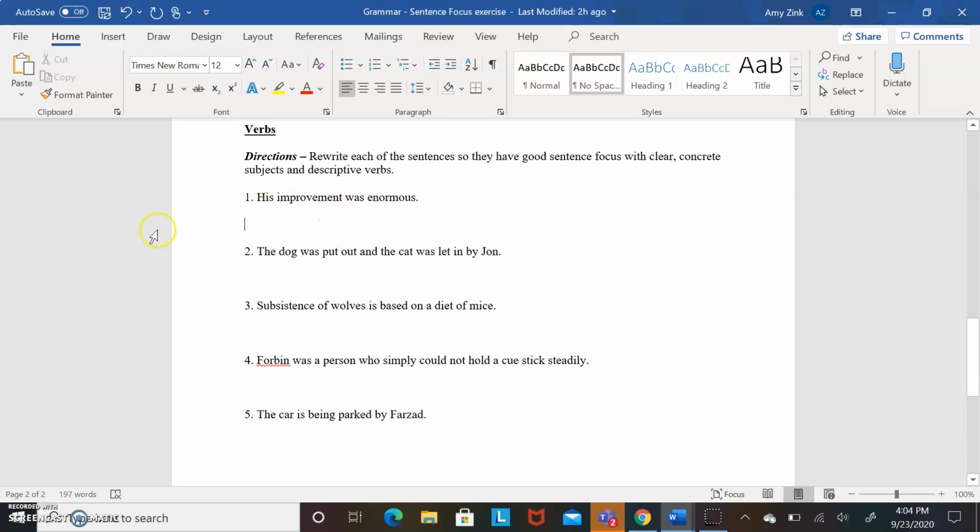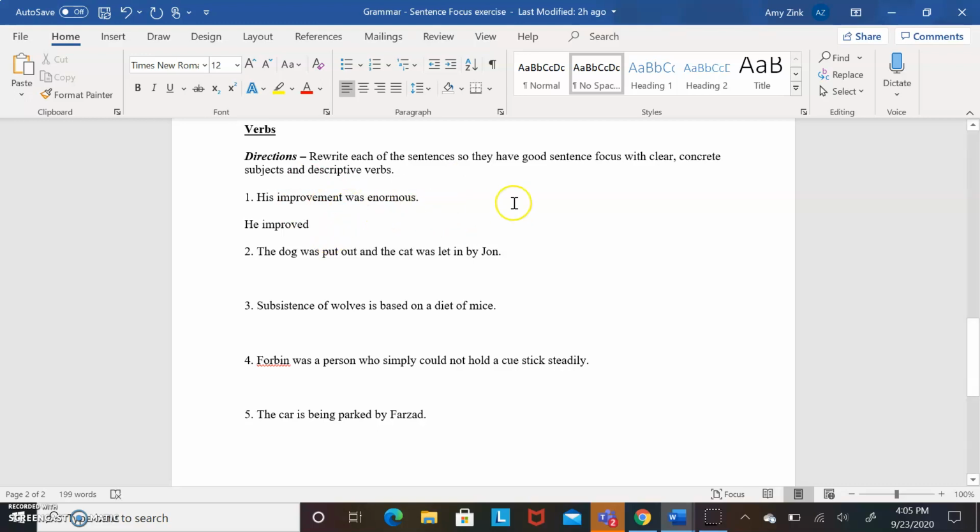His improvement. Well, if we make that a concrete subject, it would be he. And then if we look at what word in here could be the verb, we see improvement, which could be the verb here, because improve can be formed into a verb. So he improved, and we want to do past tense because was is past tense.